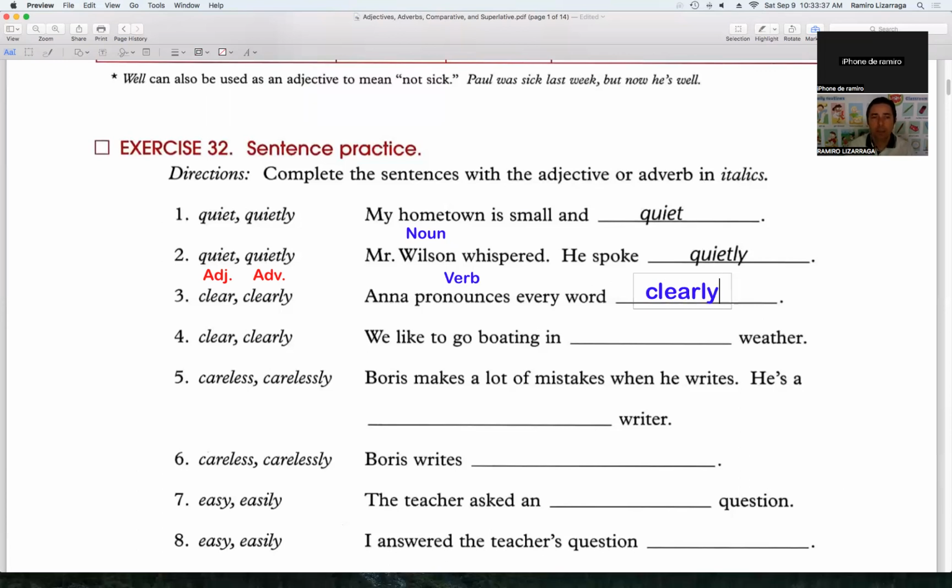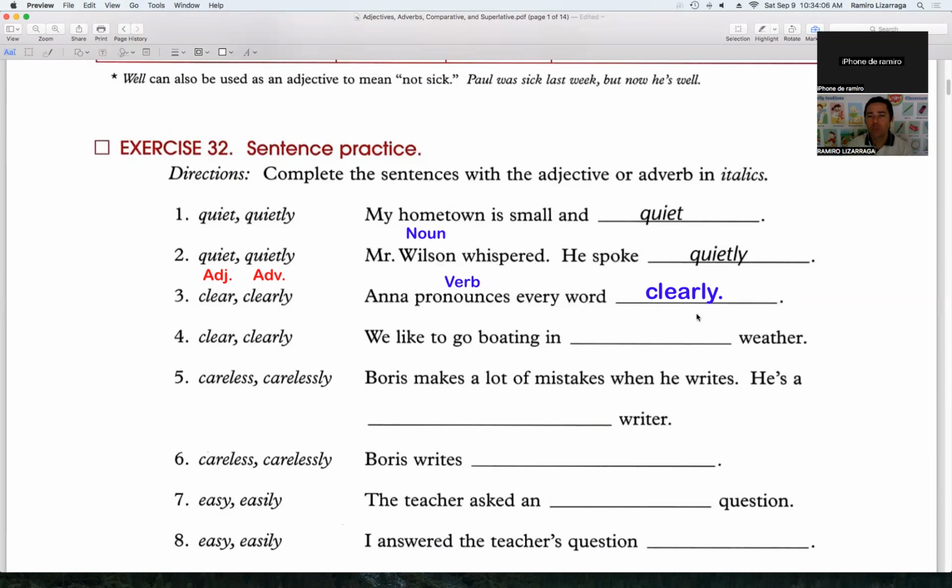Anna pronounces every word clearly. There you go. Very good. So Anna pronounces every word clearly. So why are we using clearly here? Because clearly is describing the word, the verb pronounces. Pronounces is a verb.